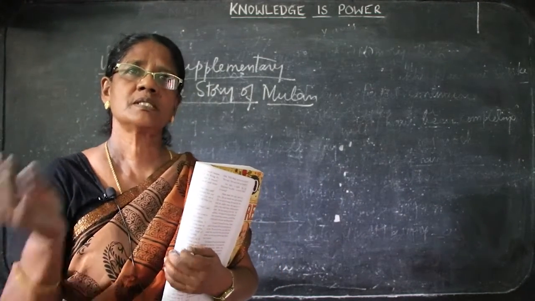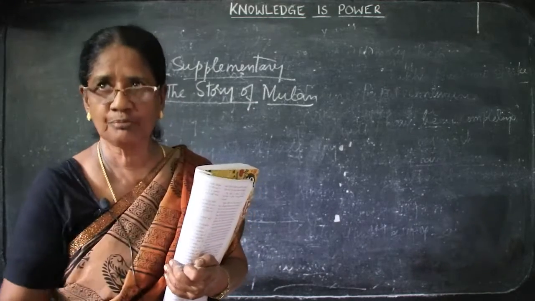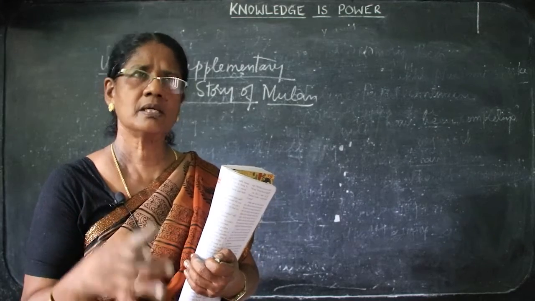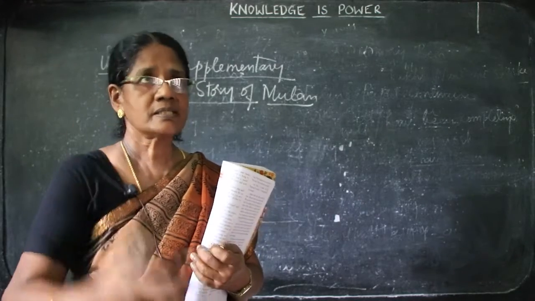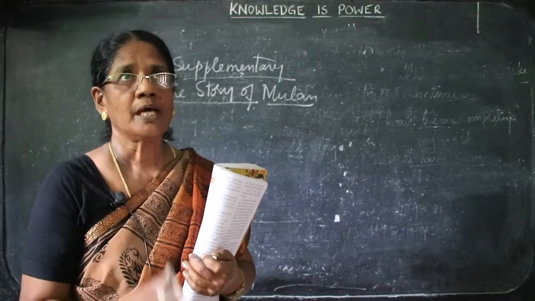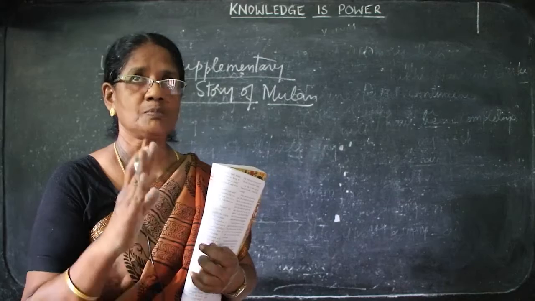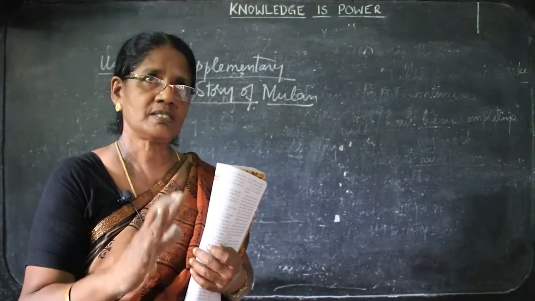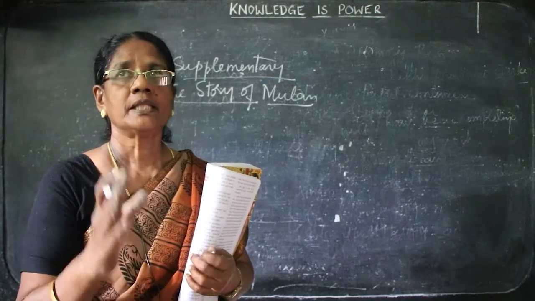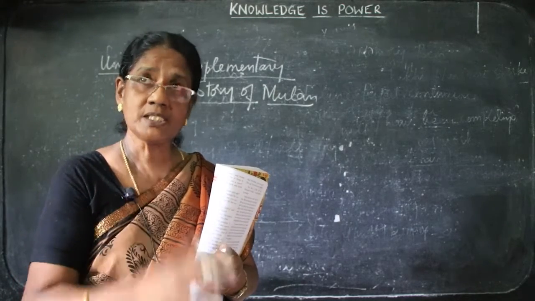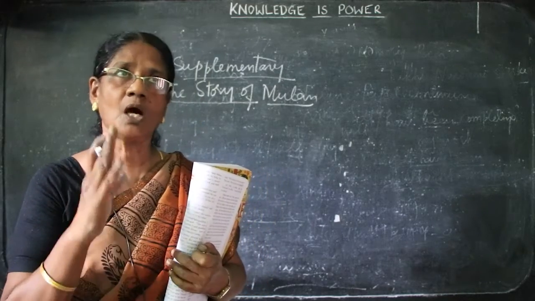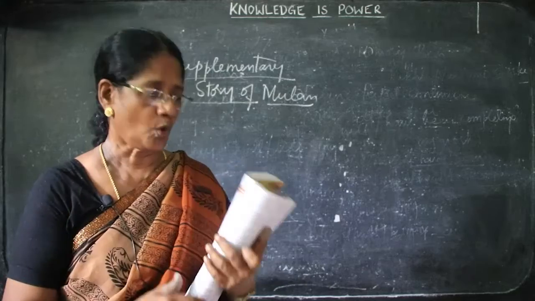This complete story is attached to the poem. We can see all kinds of bravery and courageous persons in this particular supplementary. We can find this girl is very brave and she disguises herself as a man and enters the war front. The emperor doesn't know that she is a girl, but in spite of all the odds and difficulties she faces in the camp, she is able to bring honor and victory to her own mother country. That is how she brings all honor, and she is praised by the emperor and she is given a lot of gifts. Now we see in the story how interestingly this woman takes part in the war.